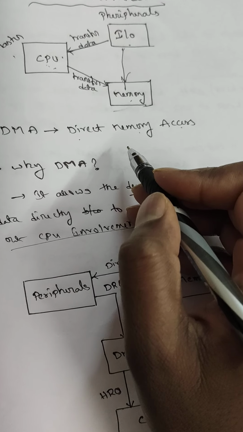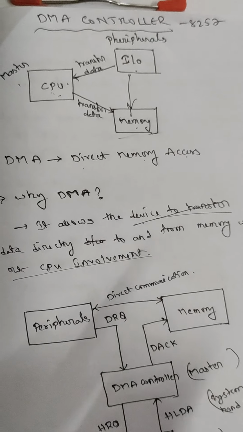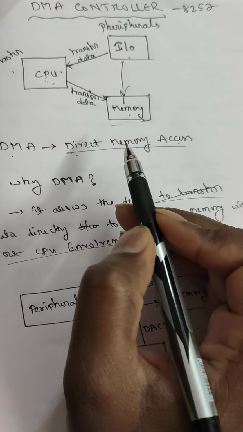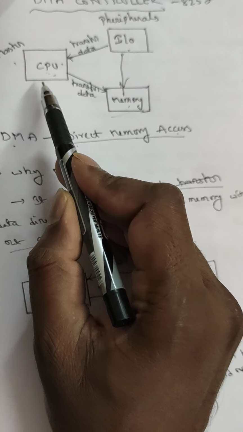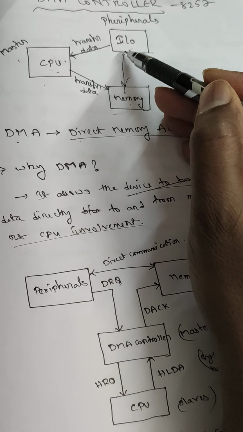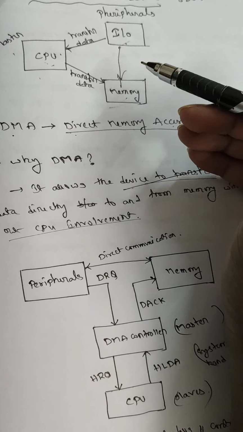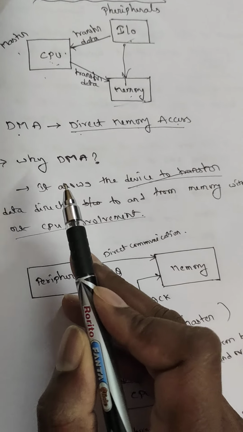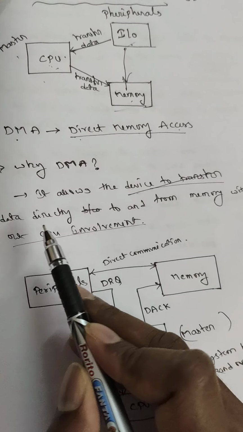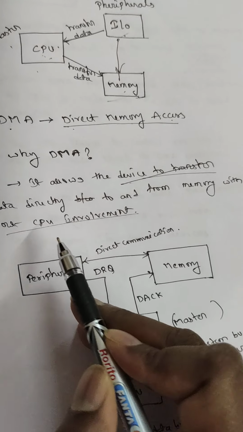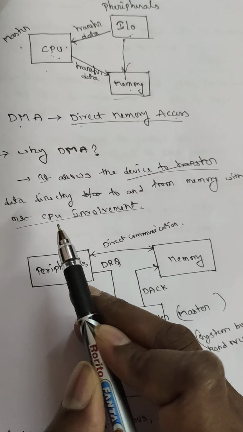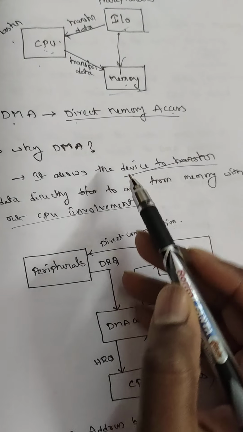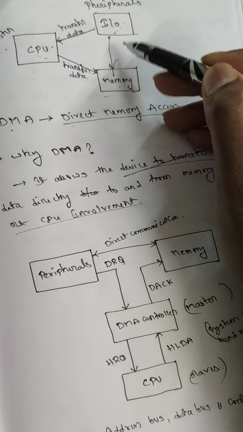So peripherals to memory we can directly transfer. DMA stands for direct memory access, which is nothing but transferring data from peripherals to memory with high speed, without the involvement of the CPU. The definition: it allows a device to transfer data directly to and from memory without CPU involvement.